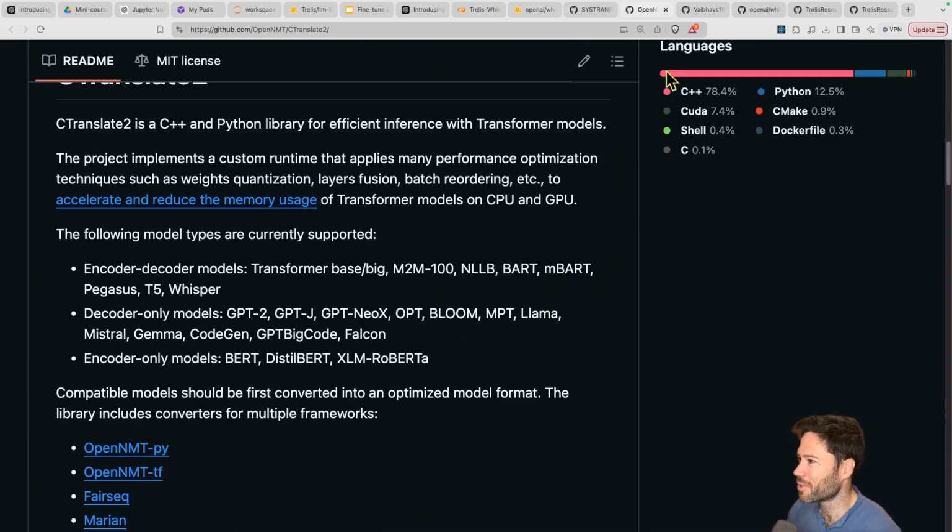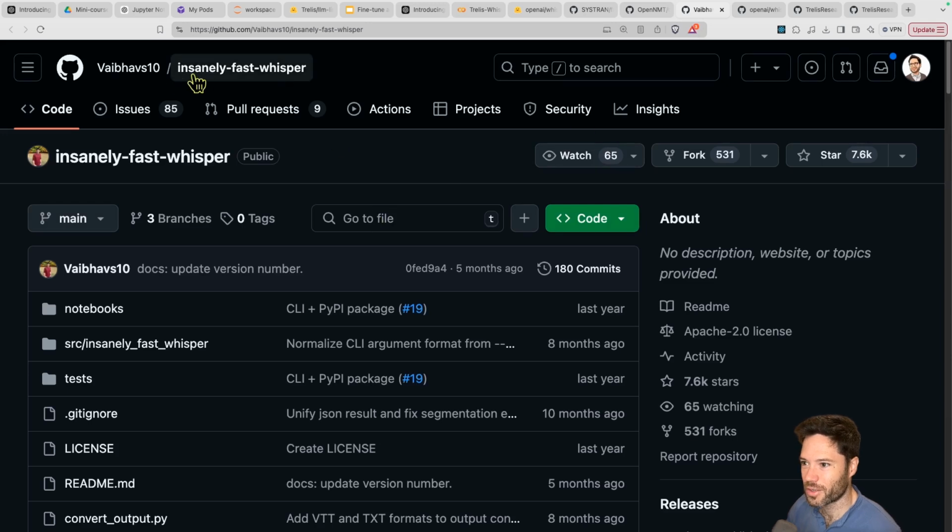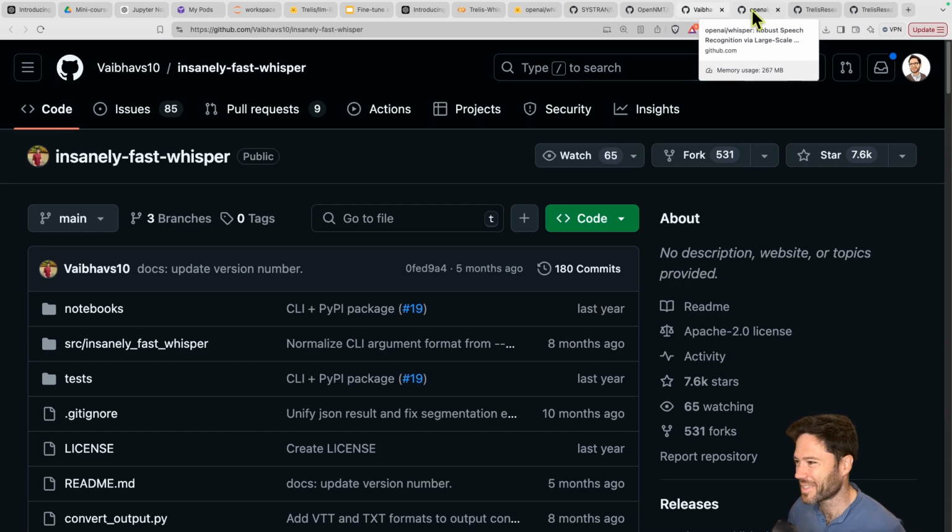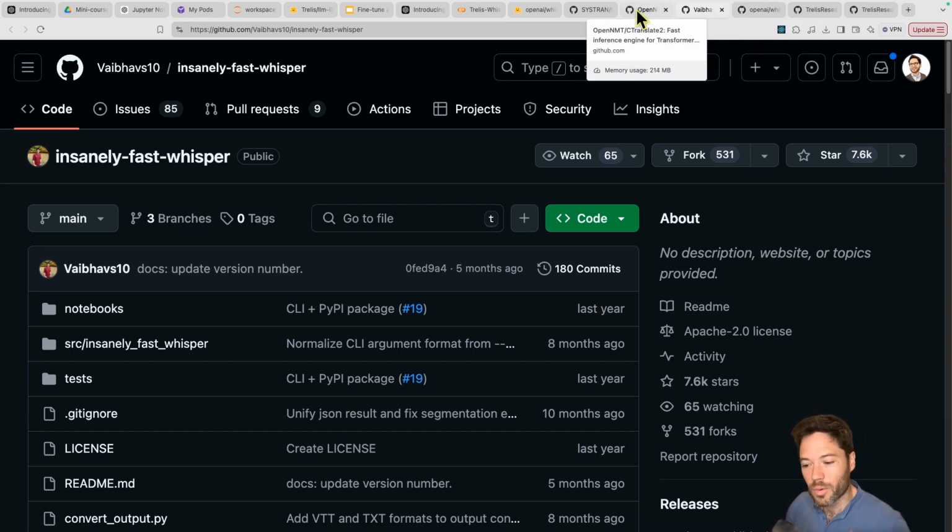Now, just for the jokes, not even a joke, because this is a serious project, there's also Insanely Fast Whisper. I don't actually know to what degree this is faster than Faster Whisper, but it's an option to look at. And there's also Incredibly Insanely Fast Whisper. No, I'm only joking. It doesn't go that far. We're going to keep things somewhat simple and focus on Faster Whisper. And that is the type of server we're going to set up.